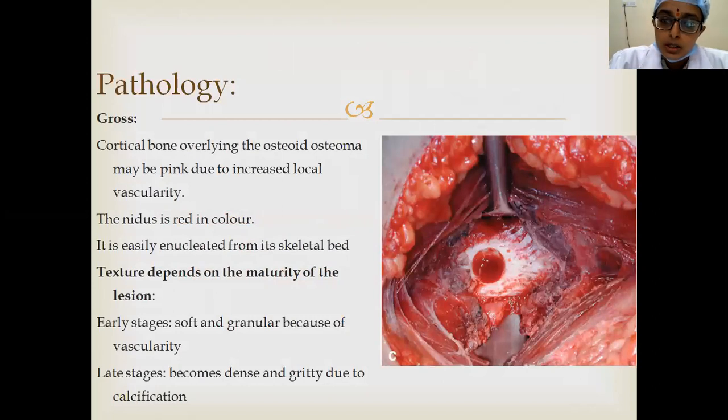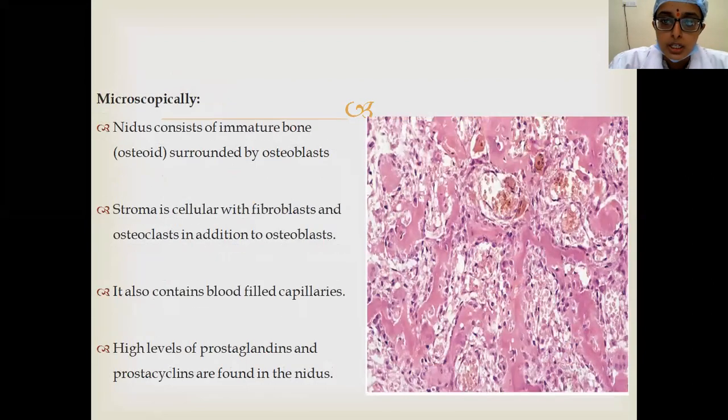And coming to the pathology, osteoid osteoma is a very vascular tumor, so it is usually pink in color. And the nidus, as you see here, is red in color. And this nidus is usually enucleated very easily from the skeletal bed. Coming to the texture, in early stages, it is soft and granular because of the vascularity. However, as the tumor matures, it becomes dense and gritty due to calcification.